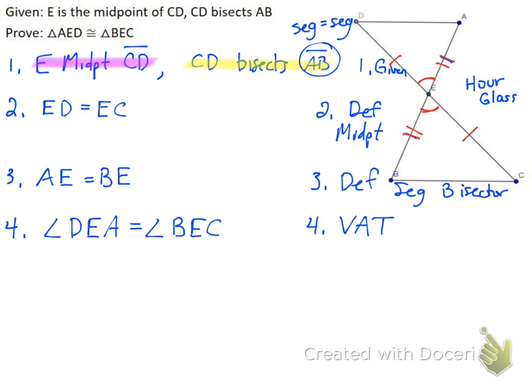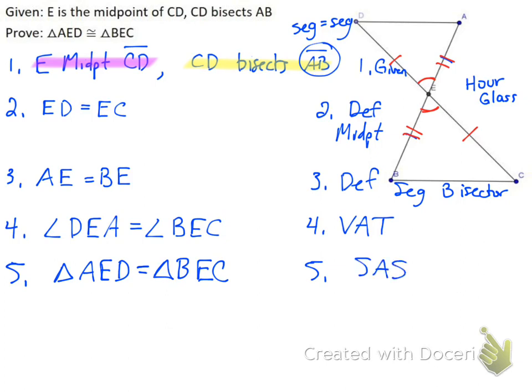The angle is where the two sides intersect. So these are my 2 sides that are equal to the other 2 sides, and where they intersect is the angle that I have equal. And so with my last step, step 5, triangle AED is equal to triangle BEC, and again it's going to be by side angle side, or SAS.